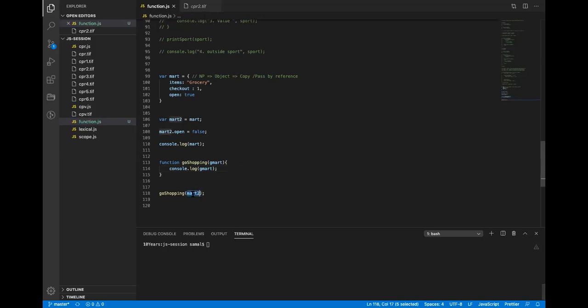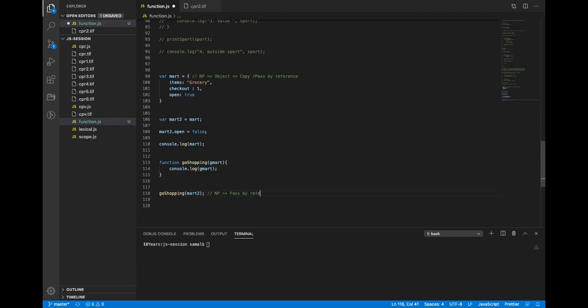So when I pass a variable as a parameter, which type of variable is this? It is non-primitive, right? Yes. Non-primitives pass the reference.